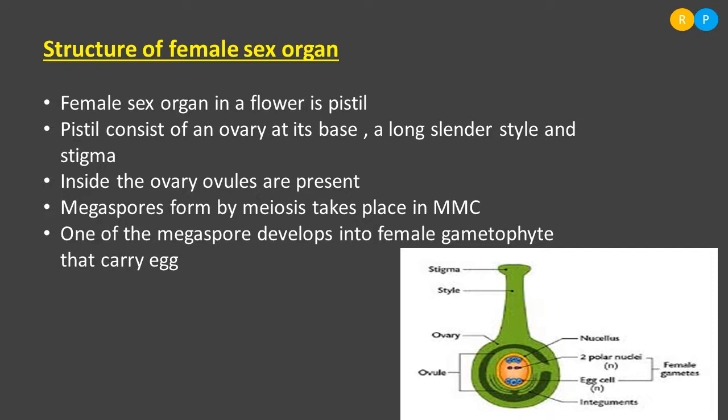In our next class, let us study the structure of the female gametophyte. There you can understand what the different kinds of cells are that can be found. Understood today's class? Yes. In today's class, children, we discussed the male and female sex organs of the flower. The female sex organ results in the formation of the female gamete, named egg, and the male gamete is formed within the male sex organ named stamen. Understood? Yes. Thank you.